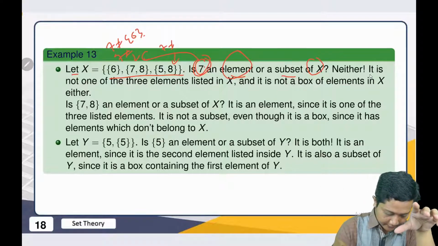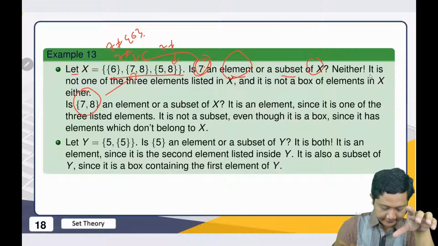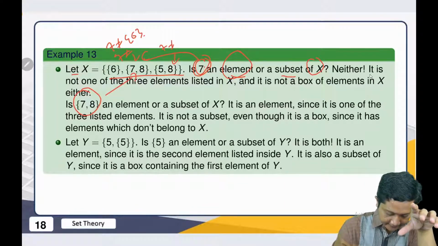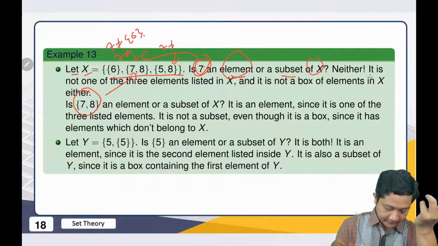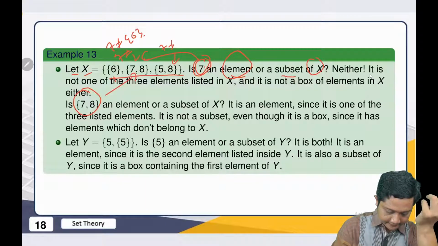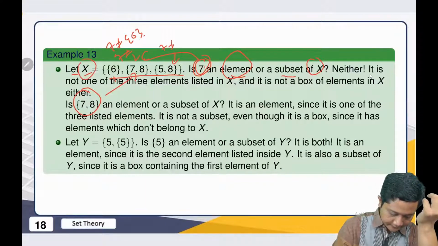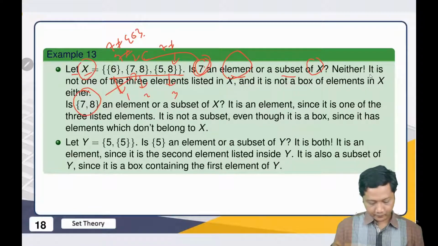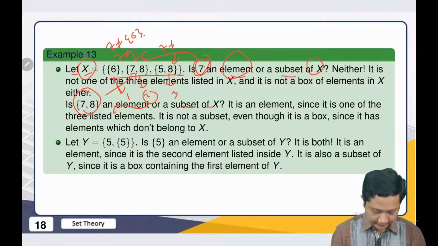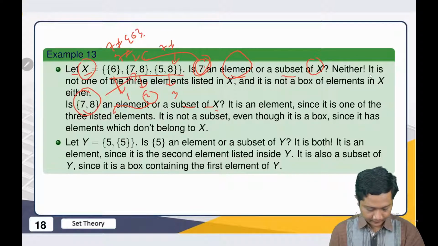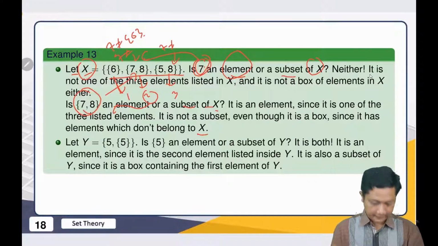Okay, this one, we have this 7 and 8, right? This set is an element of X. It is not a subset of X, because when we look here, there are 3 elements of X. This is the first one, this is the second one, this one is the third one. This is equal to the second element here. That's why we say that this set is an element of X. And hopefully it is clear enough.